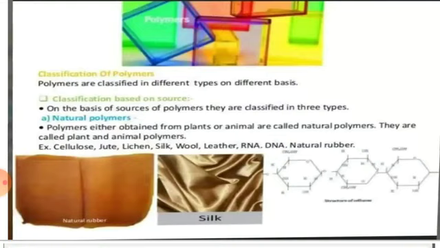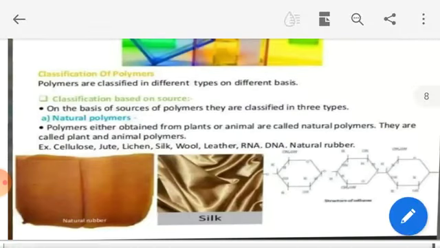Based on the sources, it is further classified into three types. The first type is natural polymer. Polymer obtained from plants or animals is called natural polymer. Yes students, natural polymer is further classified into two types, that is plant polymer or animal polymer.